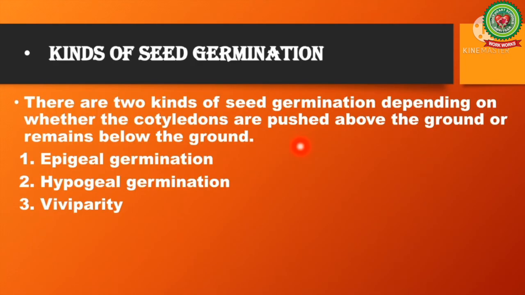Kinds of germination. There are two kinds of seed germination depending on whether the cotyledons are pushed above the ground or remain below the ground. That is epigeal germination and hypogeal germination. There is one more special kind of germination that we will also discuss, that is viviparity.